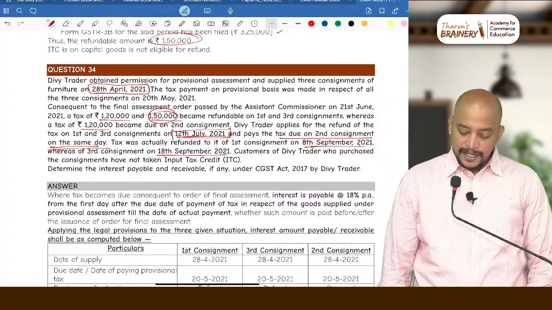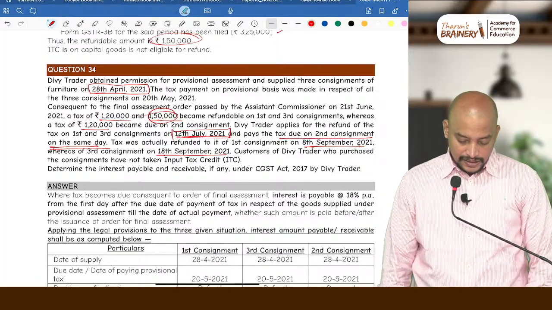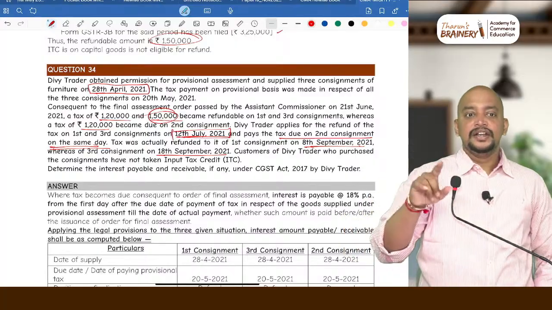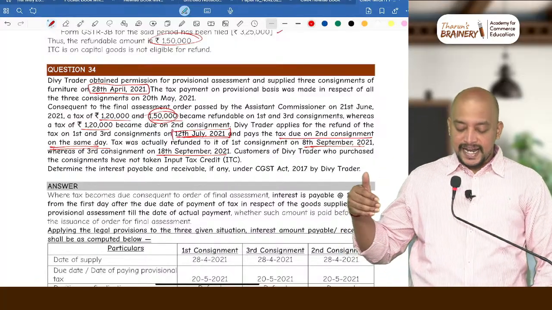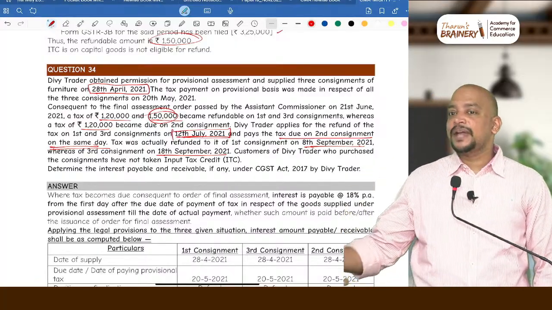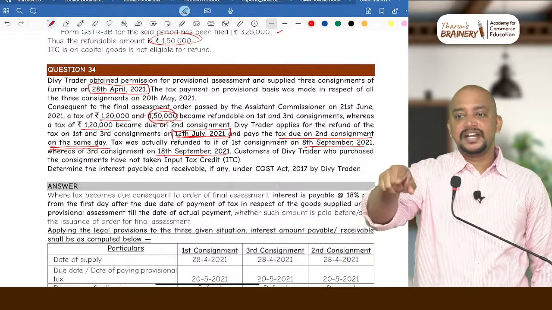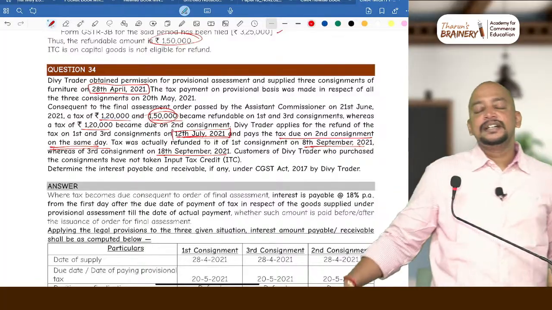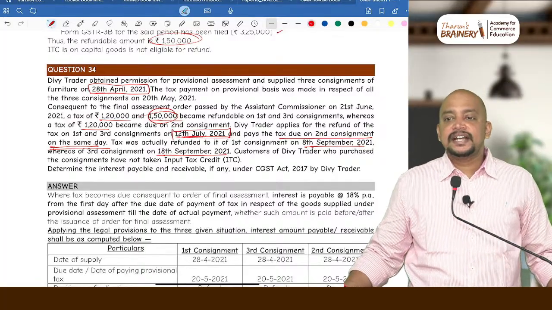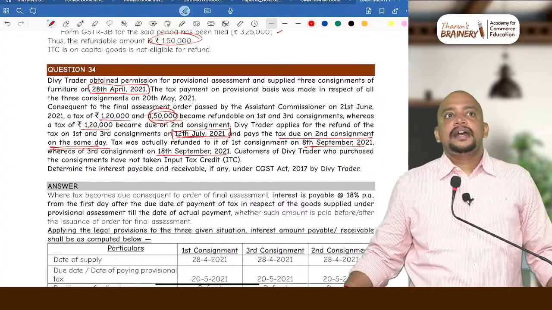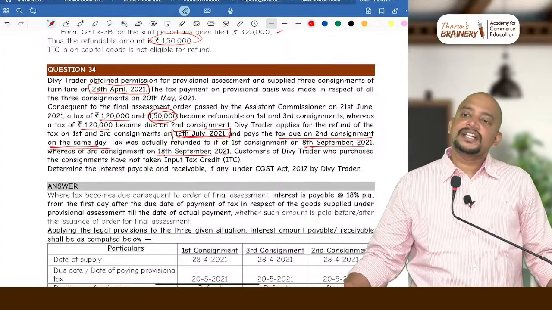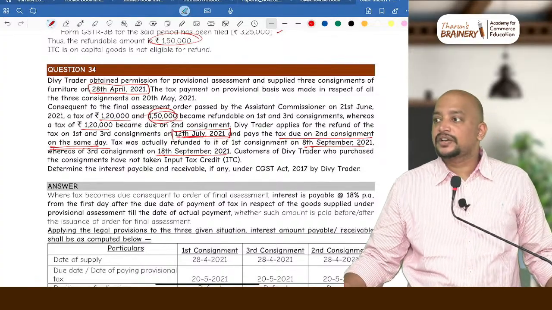April, May, 20th May. So 28th April means 20th May will be taken. So in May 11 days, correct. 11 days in May, 30 days in June and 12 days in July. How many days? 53 days. For 53 days, we need to compute interest at 18% on what?